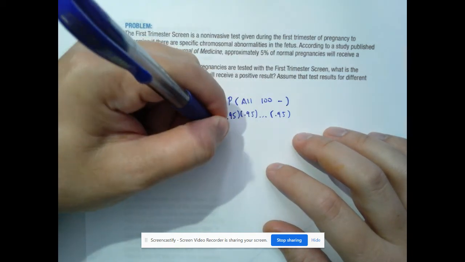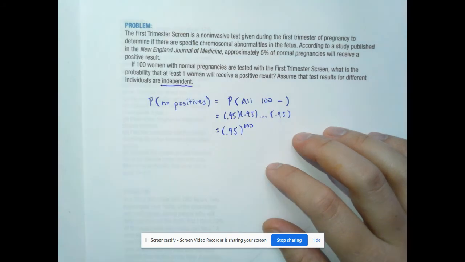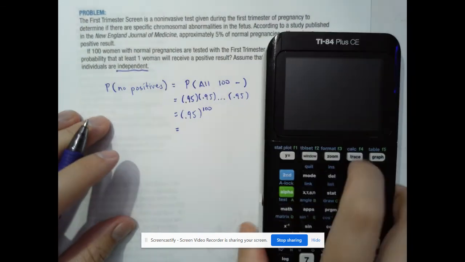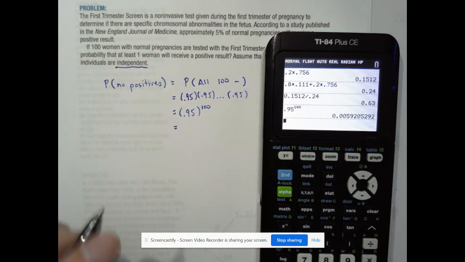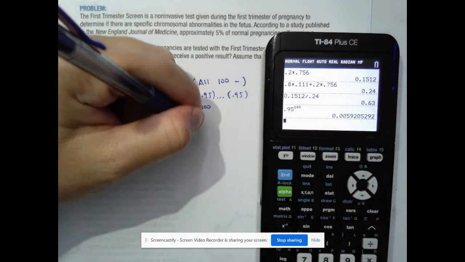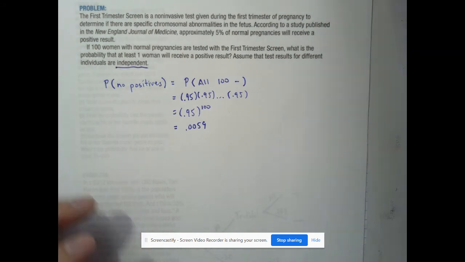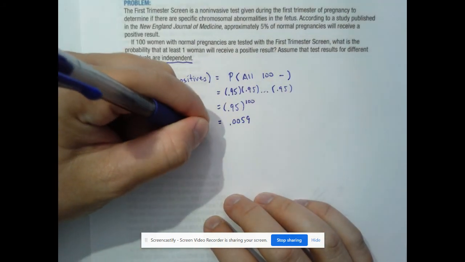Or in other words, it'll be 0.95 to the 100th. And that's going to come out to 0.0059, right?